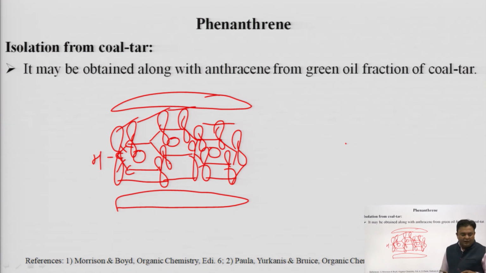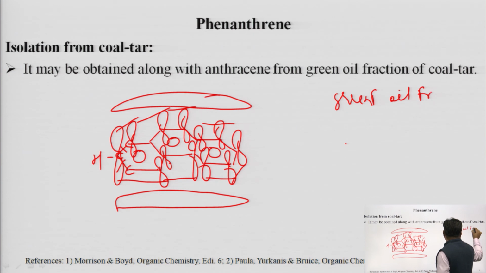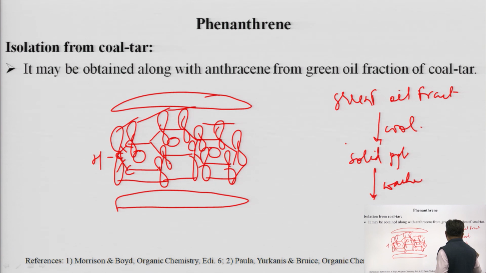The other thing is the isolation. First of all, the green oil fraction is cooled, and the solid precipitate is washed with naphtha solvent and filtered.